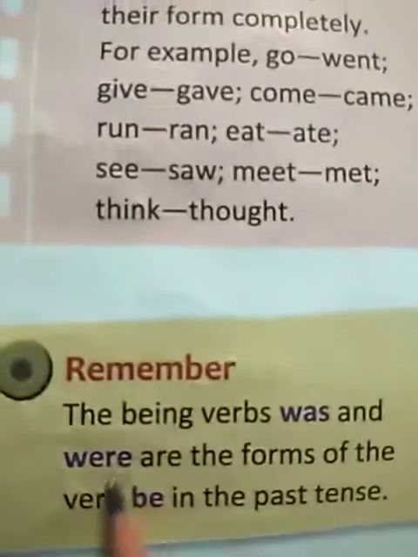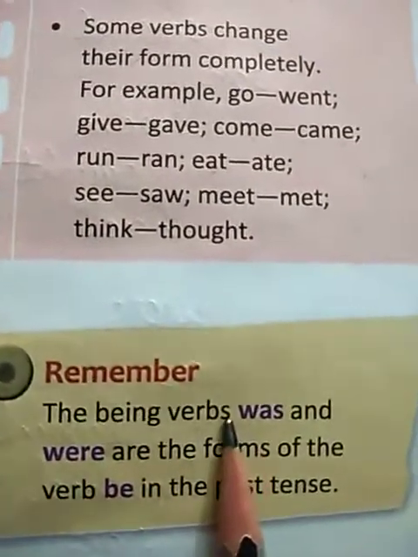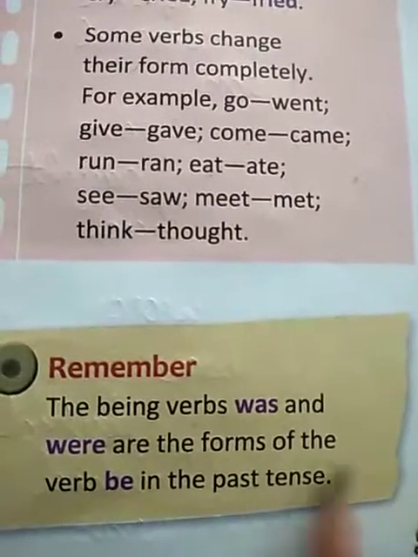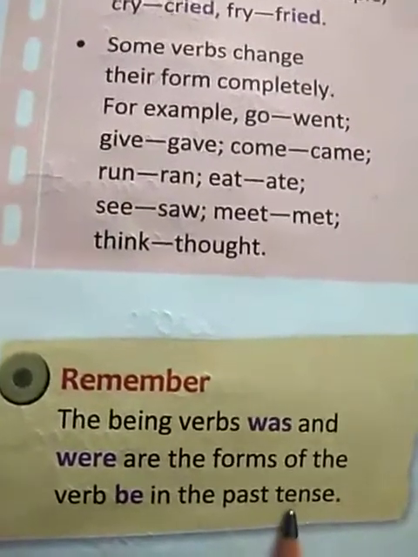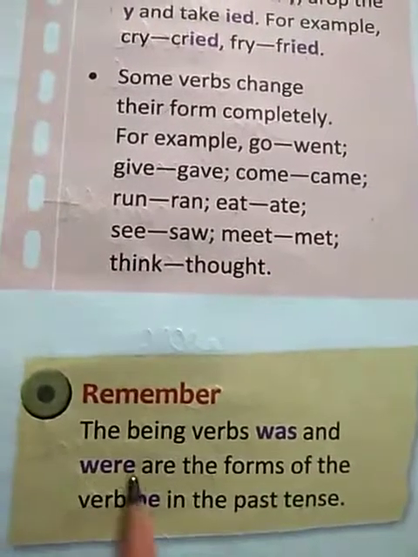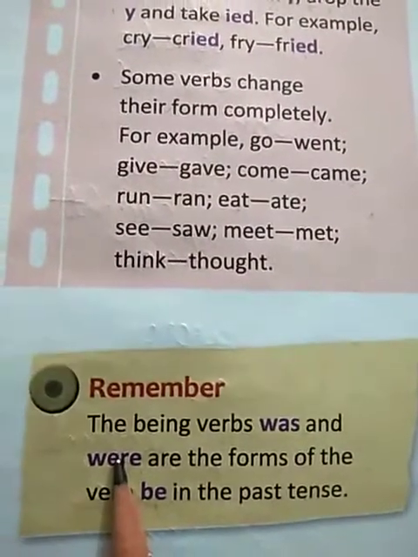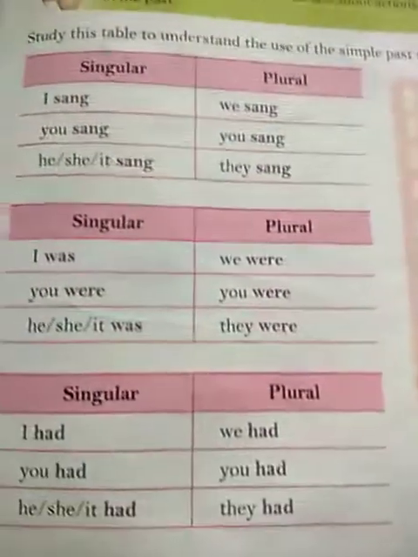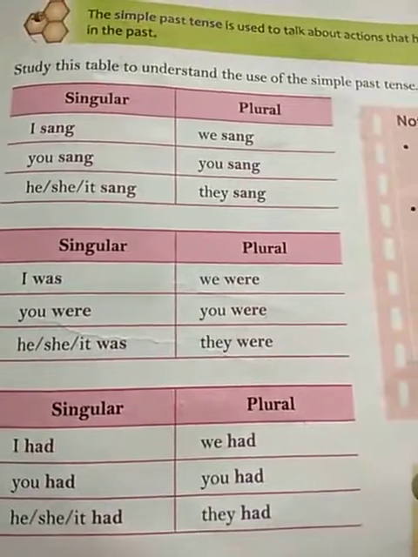Remember, the being verbs was and were are the forms of the verb be in the past. So in the past tense the be form of the verb is was and were. With singular we use was, and with plural subjects we use were. So students, revise all these terms, read it once again, stay home and stay safe. Thank you.